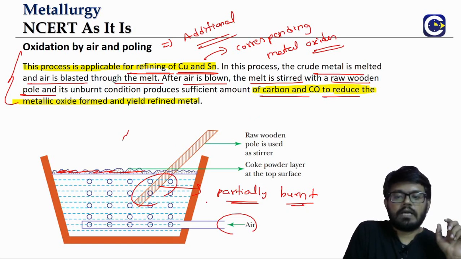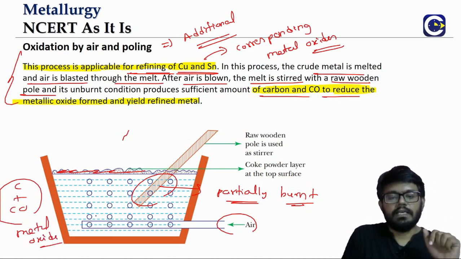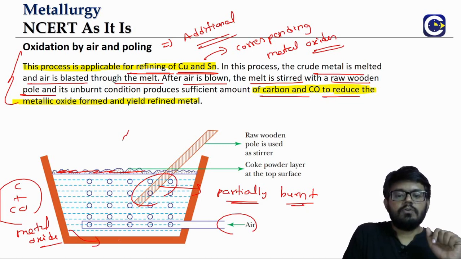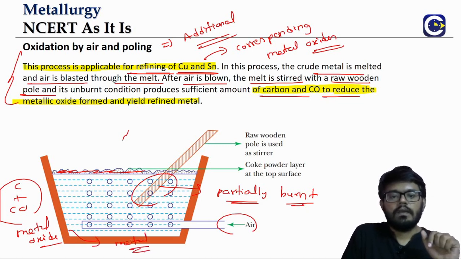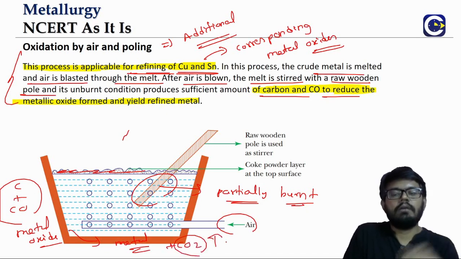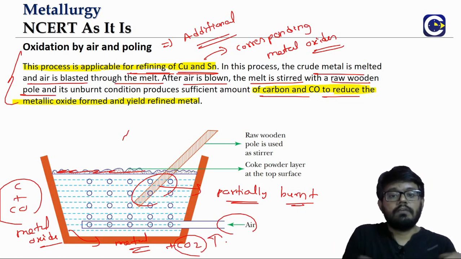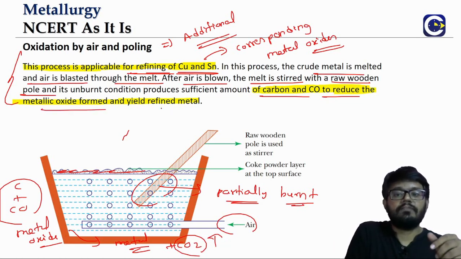And this carbon or carbon monoxide will react with the metal oxide, that is the impurity there, and thereby will form the metal. And as a result, we will be getting carbon dioxide, which will eventually come out as an effluent. So we are able to convert whatever metal oxide impurity into the metal form, and that will yield the refined metal.